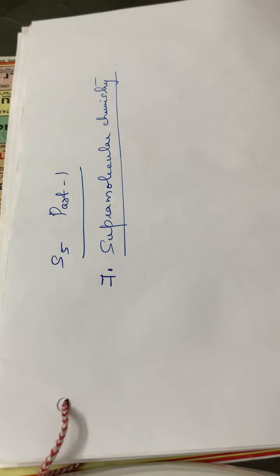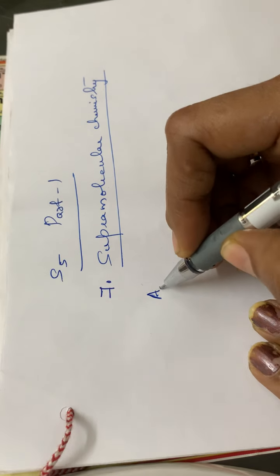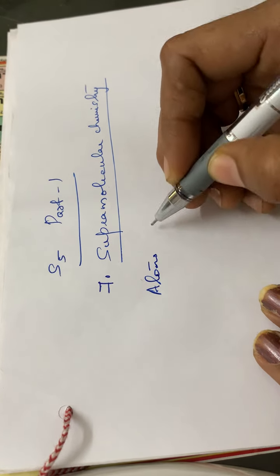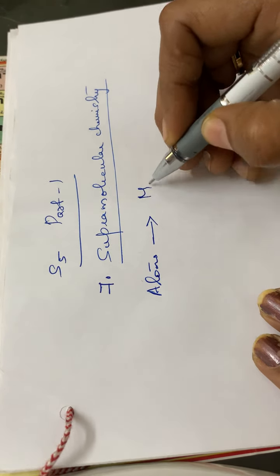So let us start with atoms and molecules. Atoms combine together to form molecules with the help of a bond, either an ionic bond, a covalent bond, or a coordinate bond.